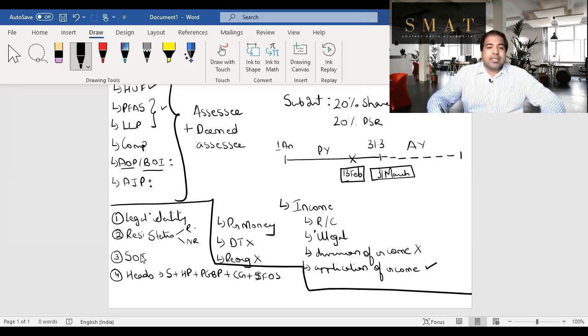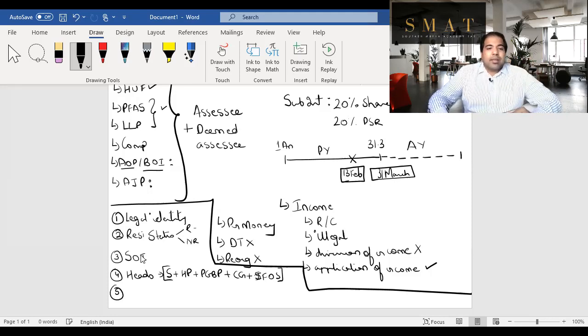under section 56. So you add up all the incomes from these heads, but guys, the intention of the Income Tax Act is not to tax your income, it is to tax your profit. So in each case, there will be incomes which will be added. You will minus the expenses, and ultimately you will get profit under each head, and you'll add all of them and you'll total. That is for you, that is your total income.